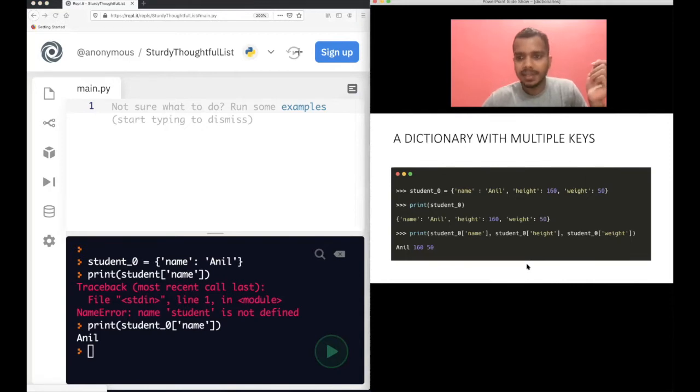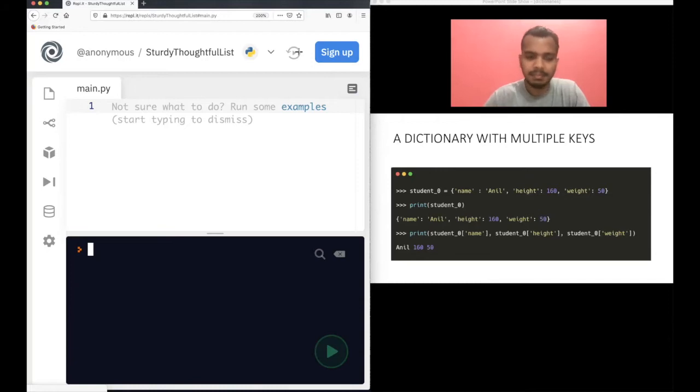Now, a dictionary with multiple keys. I have already explained this, so you can do this example if you want to. You can have multiple key value pairs in a dictionary, like name Anil, height 160, weight 50. For clarity, let's take an example and understand. Again, student_0 equal to, so name, I'm repeating this again. I should have copied this; Anil cannot be small.